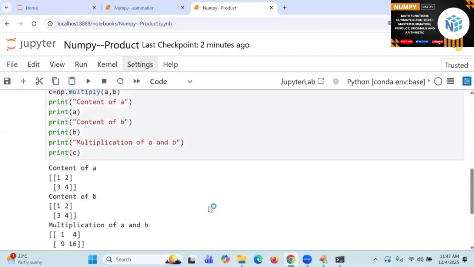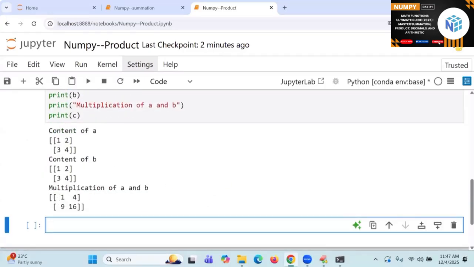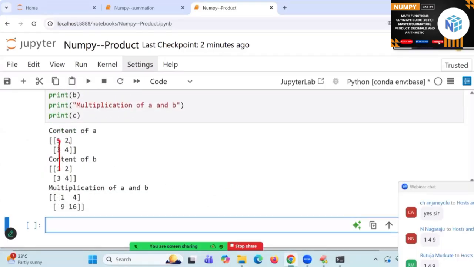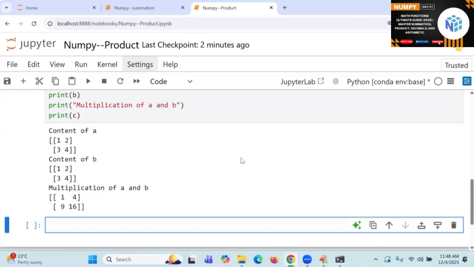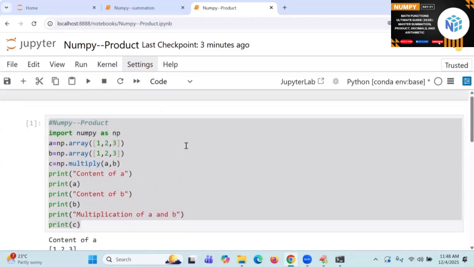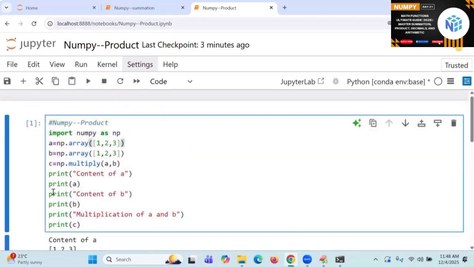And see the multiplication also. Already you know very well: 1 into 1, 2 into 2, 3 into 3, 4 into 4. This is called element wise multiplication that we already did. Even A star B gives the same answer. This point was very clear in the matrix operation time.